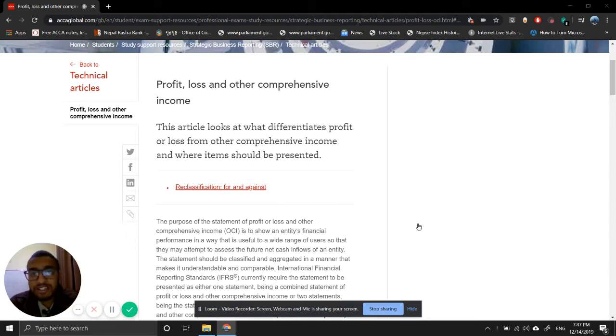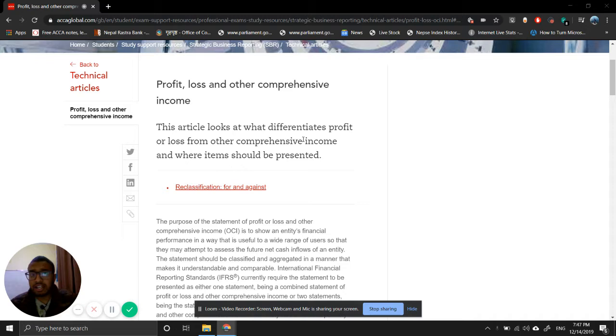So today what we will be discussing is profit, loss and other comprehensive income. What kind of items go into profit or loss, and what kind of items go into OCI. So let's look at it. There is a very distinct classification that has been prescribed as per IFRS. So let's look at it.